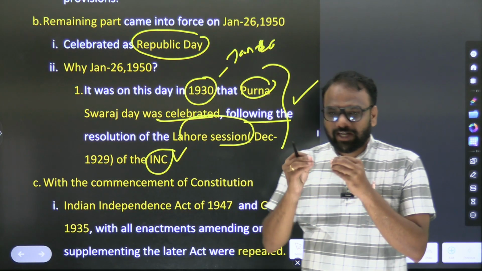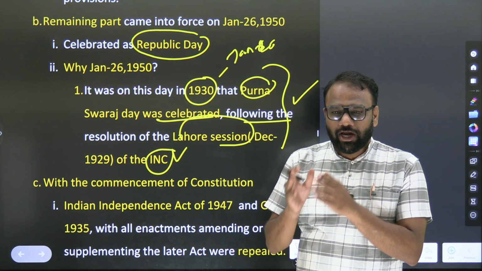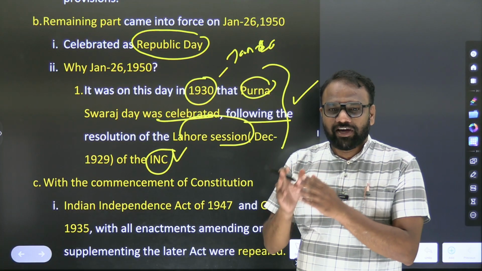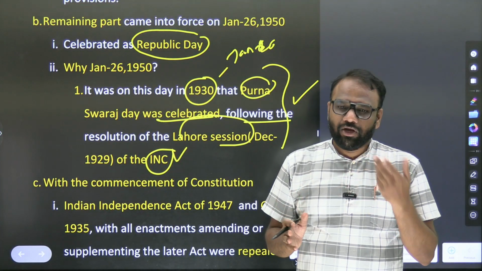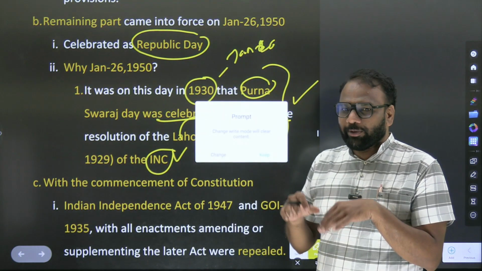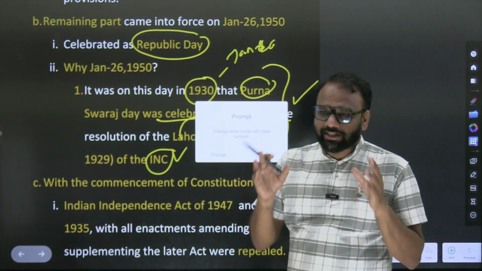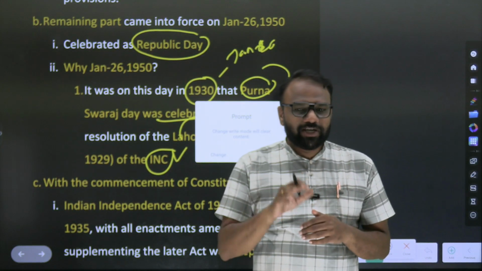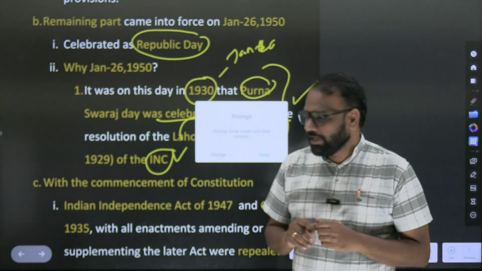To commemorate that day, rather than taking November 26, 1949, they took the date of 26 January 1950, so that the 1930 January 26 day can be commemorated. So what we understood is that a few provisions came into force on the same day, November 26, 1949, and all the other provisions came into force on 26 January 1950, and the day is celebrated as Republic Day.